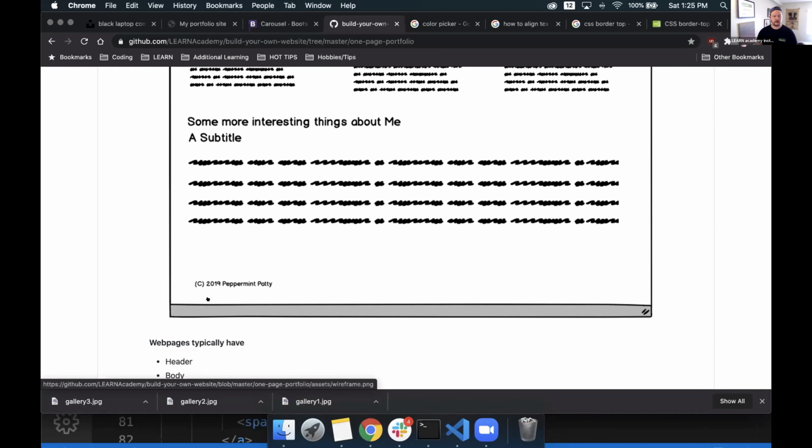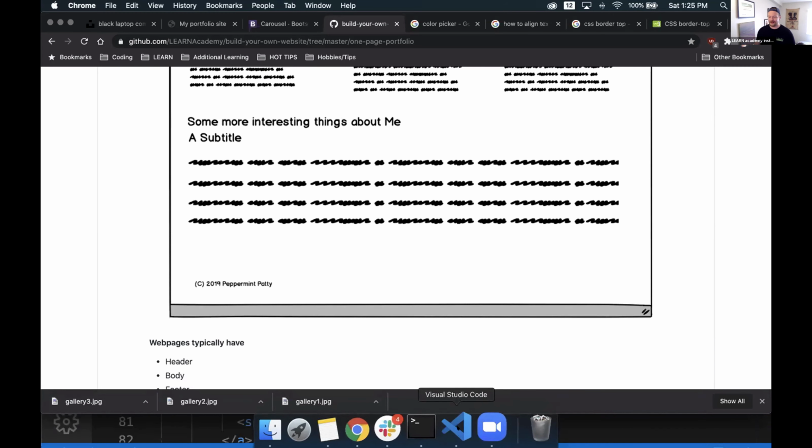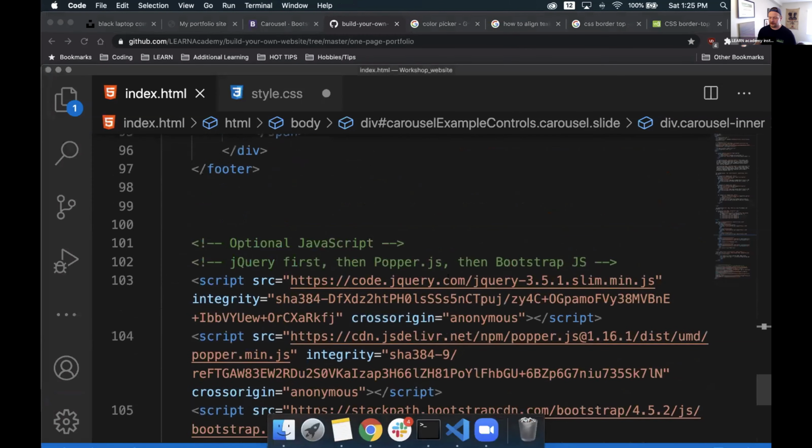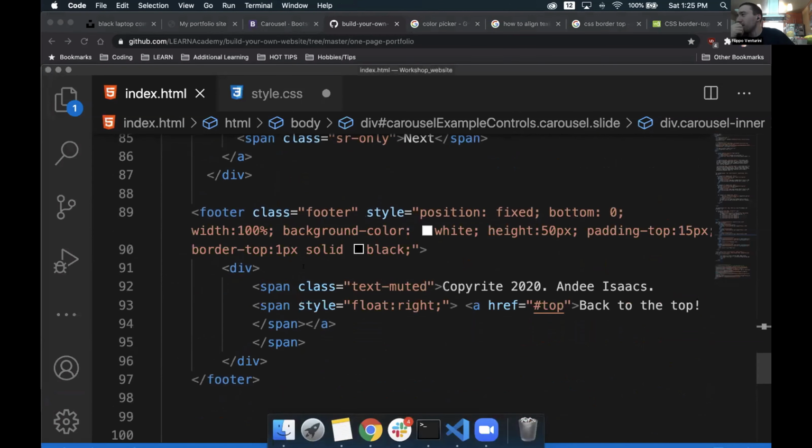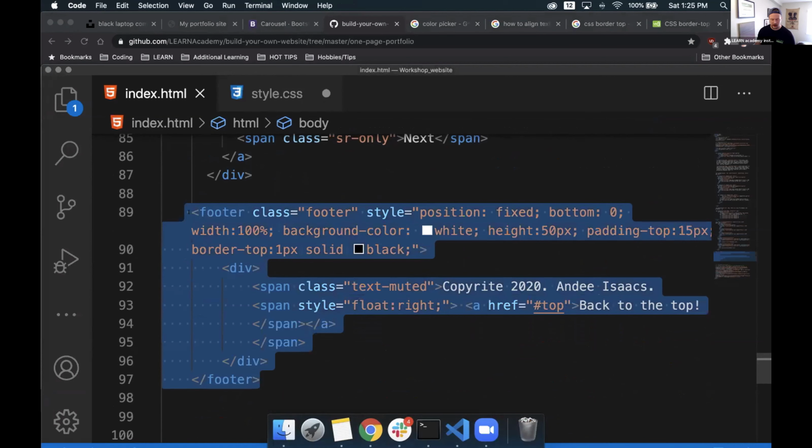Andy, sorry, can you copy the code for the footer? Because I have a bunch of issues and it doesn't look as it should. Thank you. No, sure, no problem. Absolutely, I'll send that to you. So I will take this whole bit here and I'll send it to you in chat. There you go.